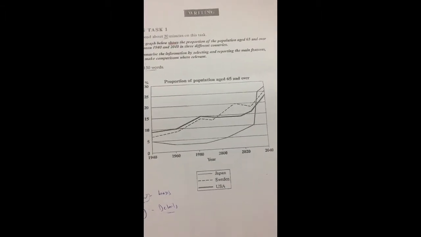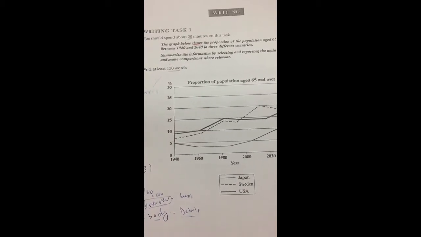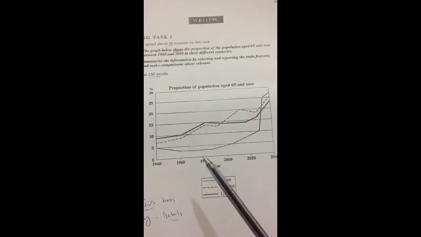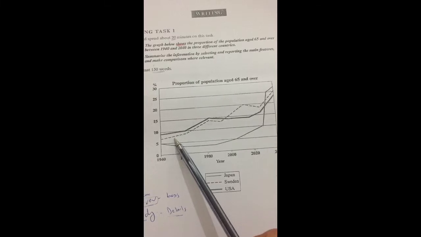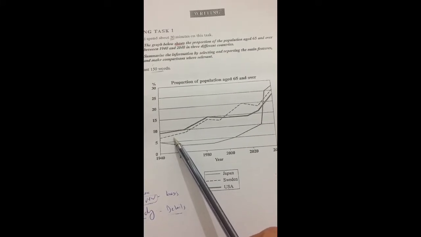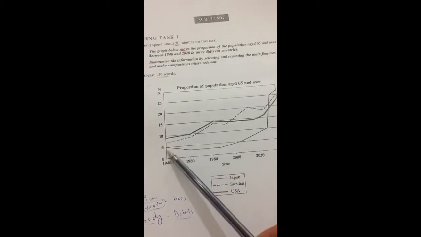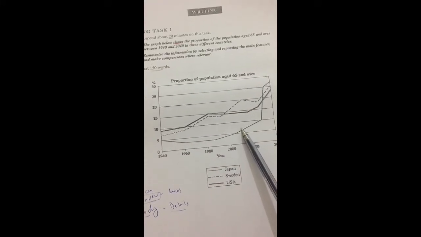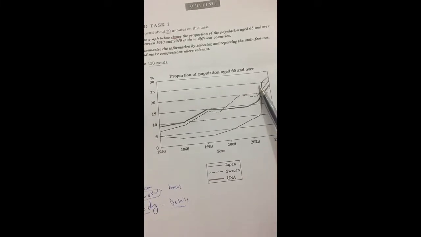Or there is another way: I can talk by similar trends, like we did in the review. We can talk about both the USA and Sweden together because they have the same or similar trends, and then I will talk about Japan, which has a different trend.